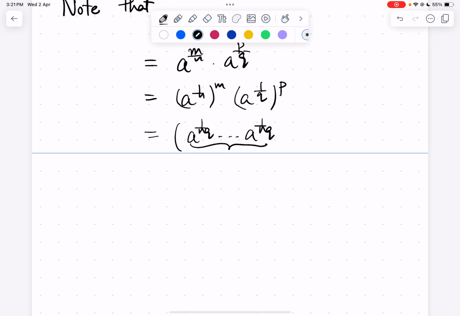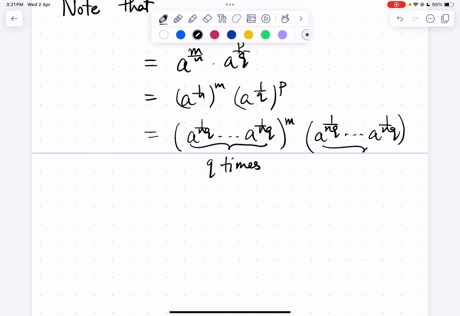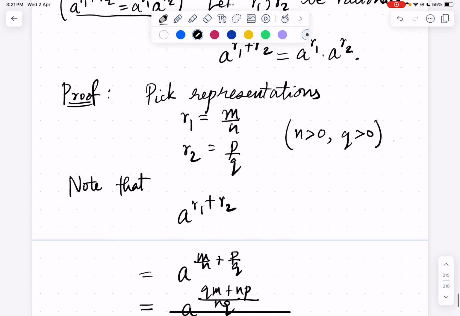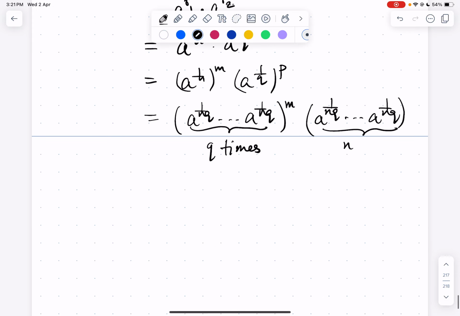You can take q times this whole thing to the power m, and you can take a^(1/nq), this whole thing, n times and q times, since n and q are positive. So this is true.